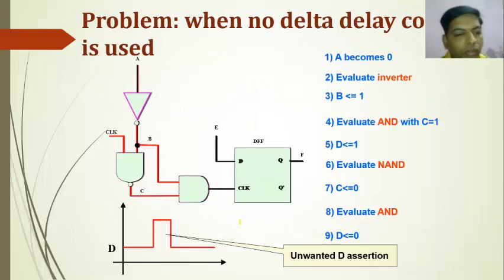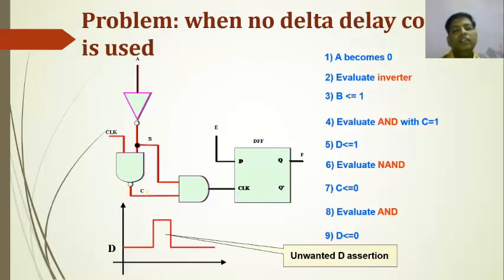For explanation purposes, here we have considered the problem statement when no delta delay concept is used. Here we have the A input and the clock signal. So A becomes 0, so my output will be equal to 1. If A is 0, then B is equal to 1, because the inverter is there. And if my clock is available, we have to evaluate the AND gate with C equal to 1.